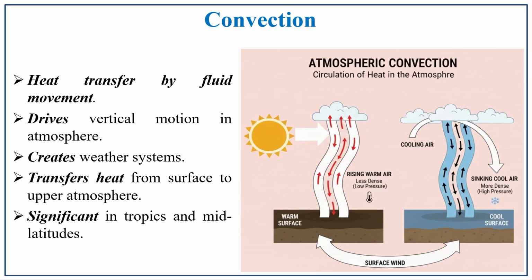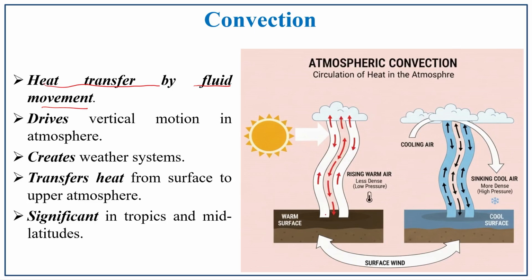Next one is convection. So, what is meant by convection? The heat transferred by fluid movement. So, there is a liquid movement, fluid movement. Because of this, the convection process happens. It drives the vertical motion.